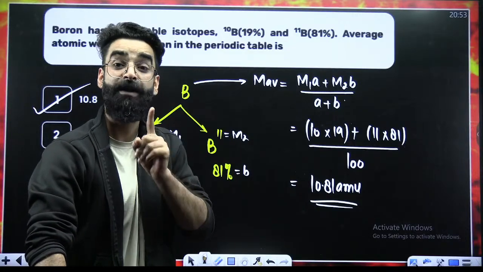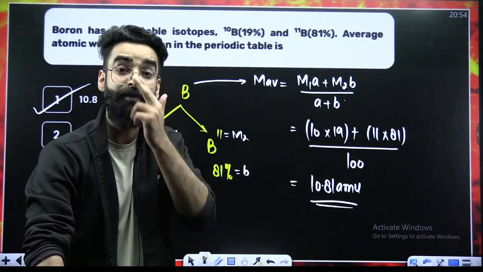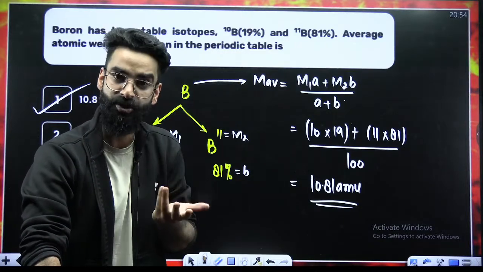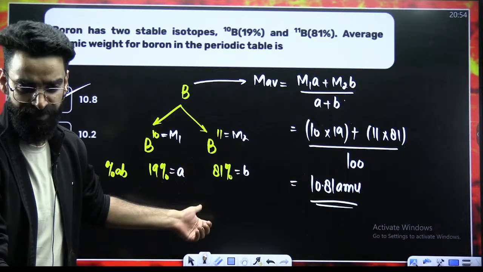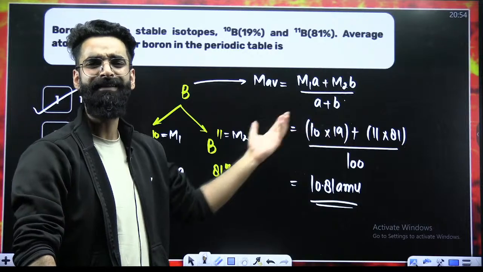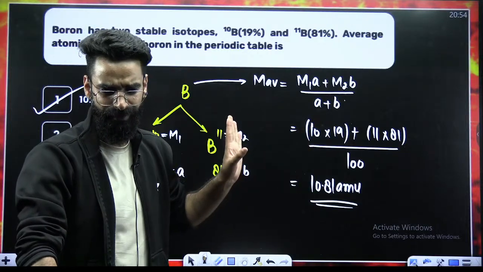We calculate the average atomic mass. In order to calculate the average atomic mass, what do we need? We need the percentage abundances of the isotopes, which are represented by A and B respectively. Once you get the values of A and B, you can use the formula (M1A + M2B) divided by (A + B). That's always 100, right?